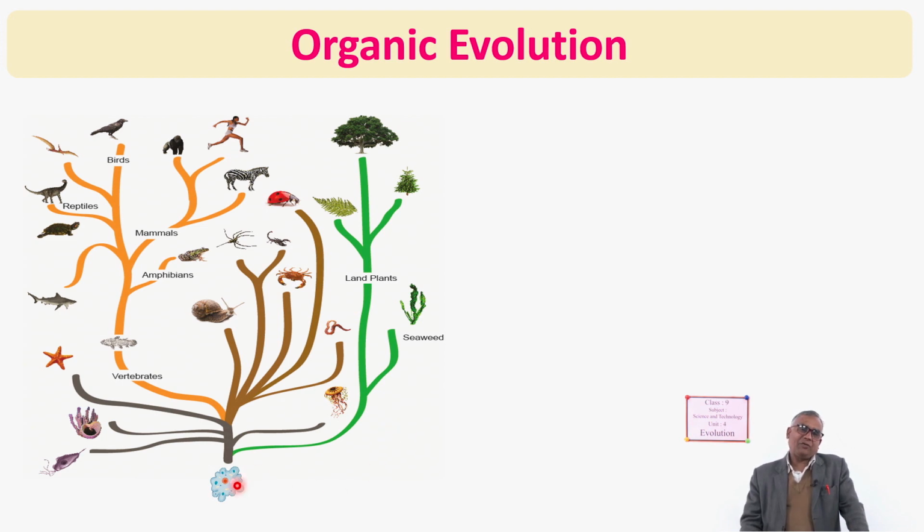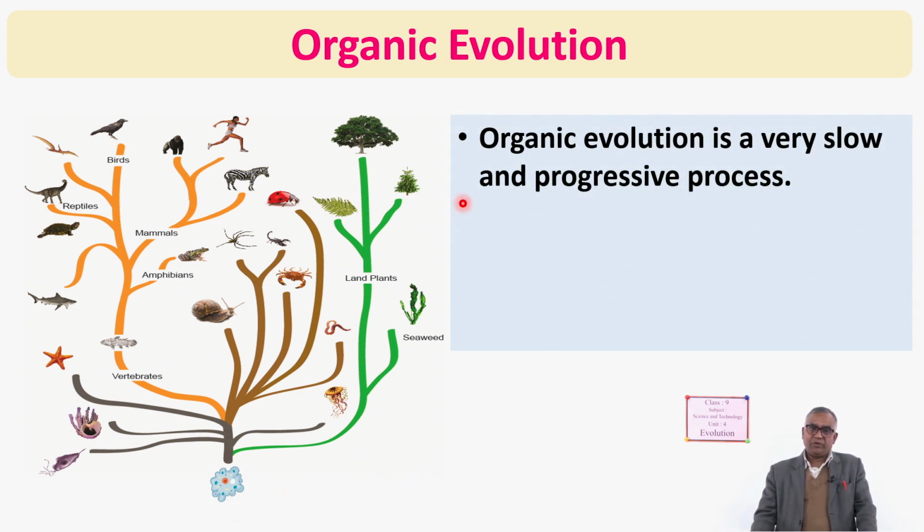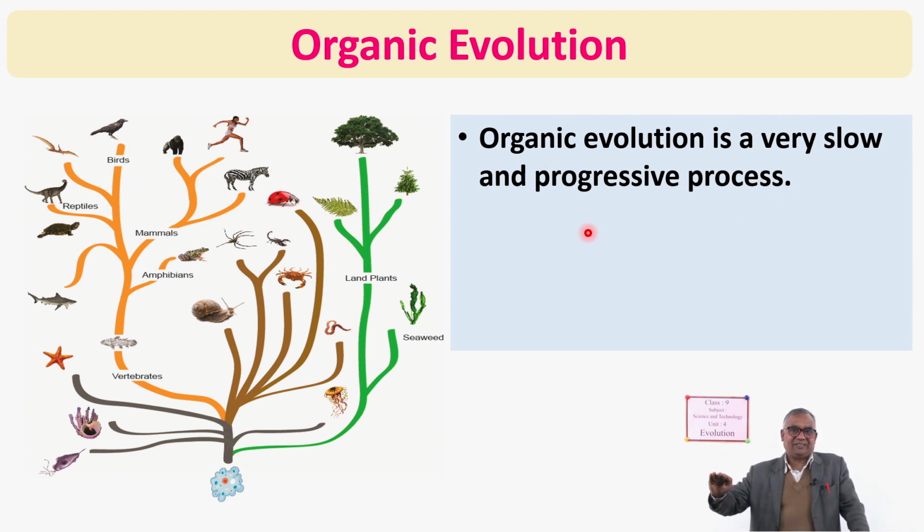So in short, what can you say? Think once. From that diagram, you can make your own definition of organic evolution, and the essence is that all the complex organisms are evolved from single-celled organisms or simpler organisms. Organic evolution is a very slow and progressive process. It occurs very gradually. You cannot see in your lifetime one creature evolving into another one, because it is a very slow, gradual process.